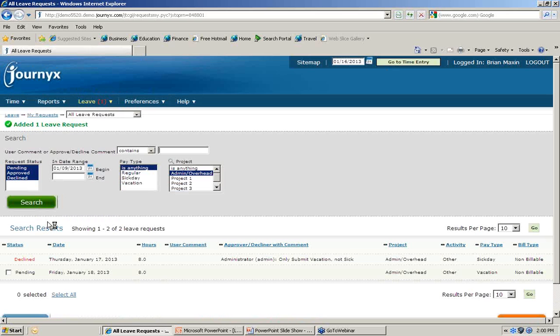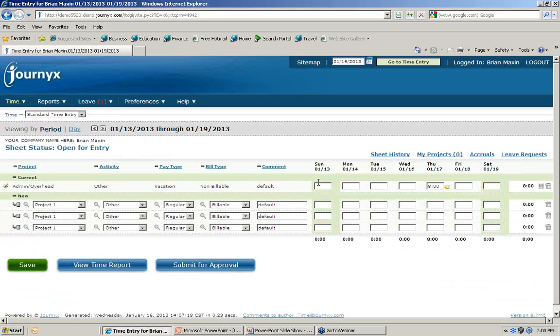I'm going to go ahead and submit this request, and again, that would generate an email, if I have that turned on, for my manager to go ahead and review that. And as we'll see in a second, that manager has the ability to approve or decline that request. If they approve the leave request, it will actually go ahead and populate that time onto my timesheet so that I don't have to enter that for a second time.